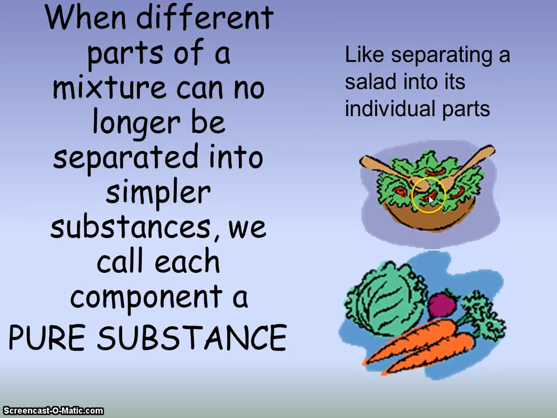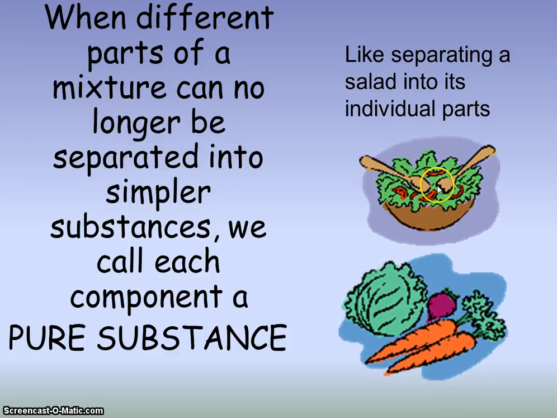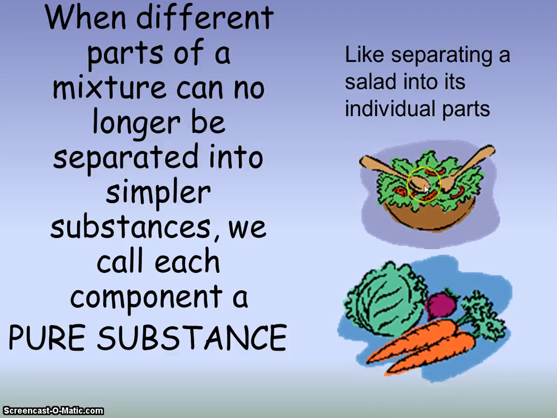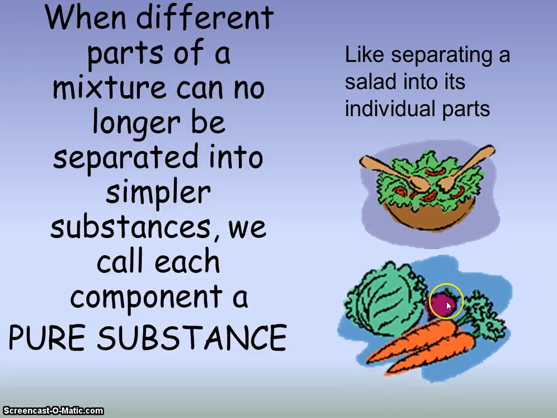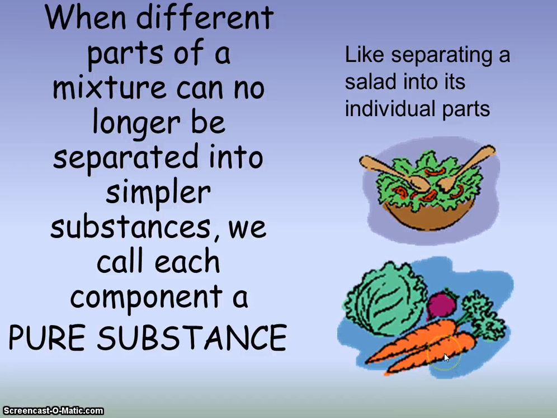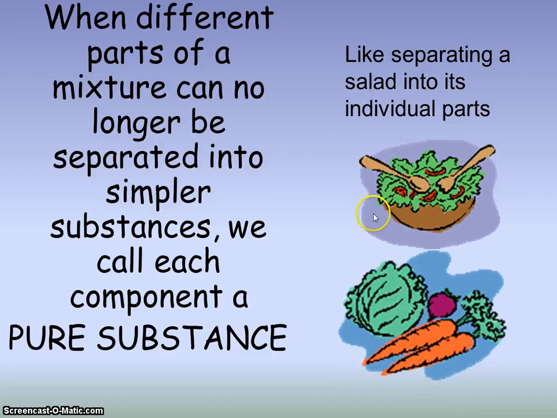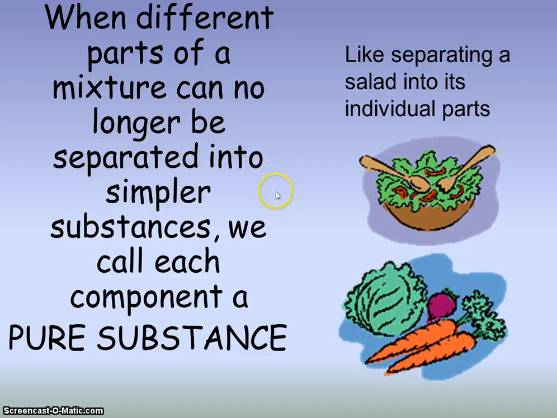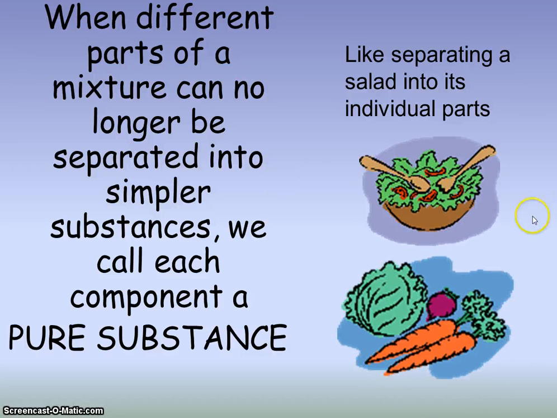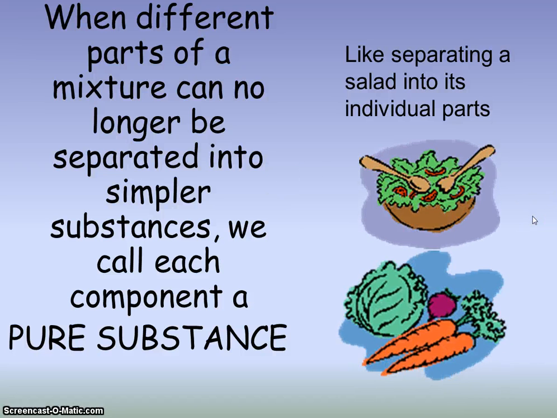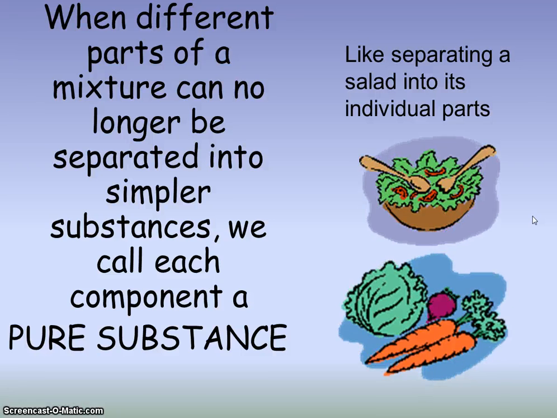And once again, we can separate a mixture. This salad here is a mixture. We can separate it physically. We can pick out its component parts. So we can take the lettuce, pick it out. Here we got a lettuce. We can take these beets, pull them out into the beets. And the carrots that might be in there hiding, you can pull those out as well. Okay, so we can continue to separate physically a mixture until we can't physically separate it anymore, and then what's left must be a pure substance. If it can't be physically separated anymore, it must be a pure substance.